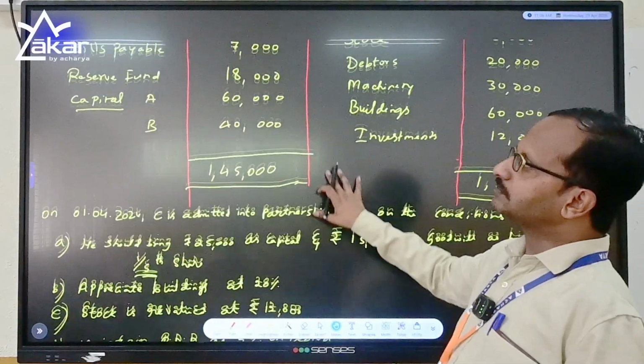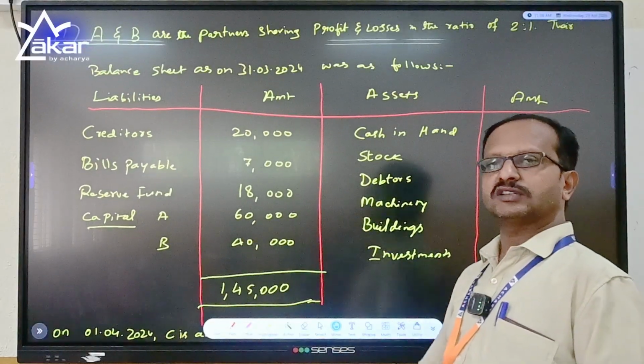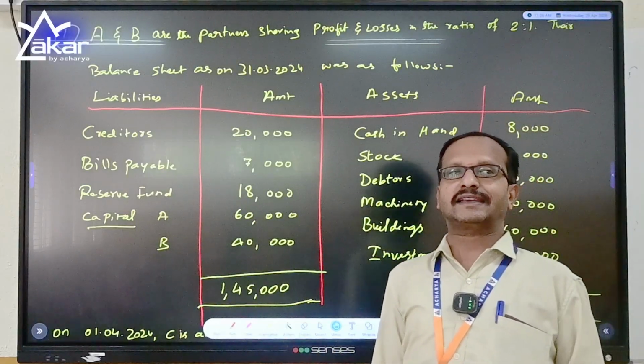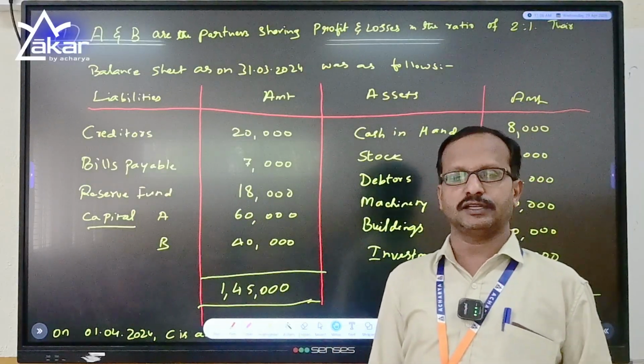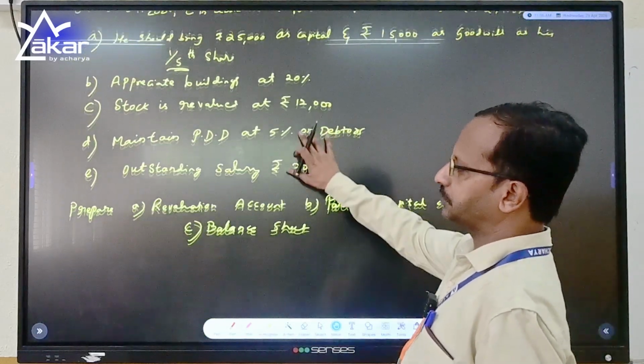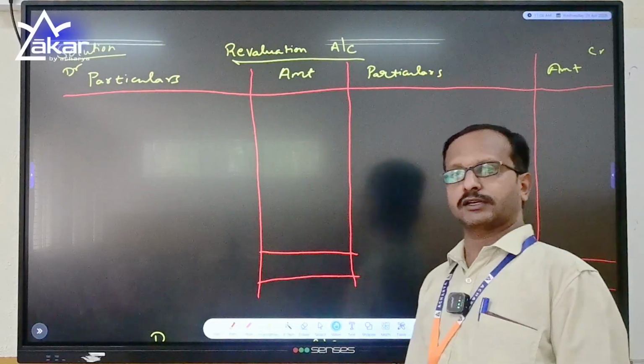So this was the question for which we are going to prepare the 3 accounts: revaluation account, partners capital account and balance sheet. And do remember that this will carry 12 marks, and if the balance sheet is correct, you will get full marks. Okay, start with the revaluation account.